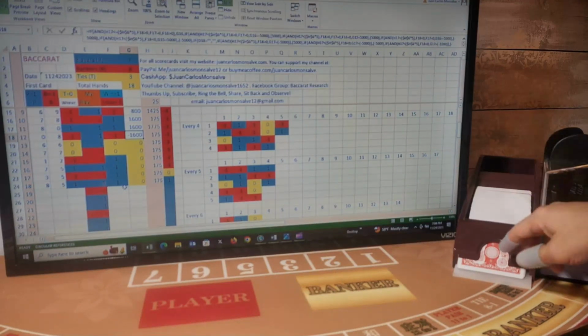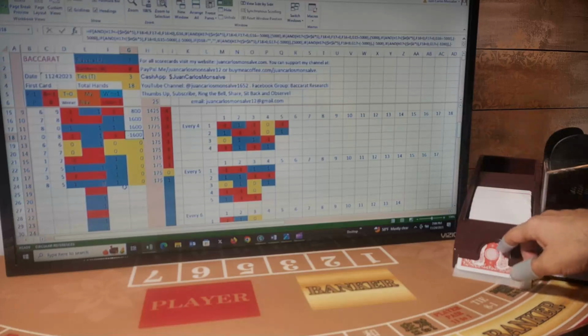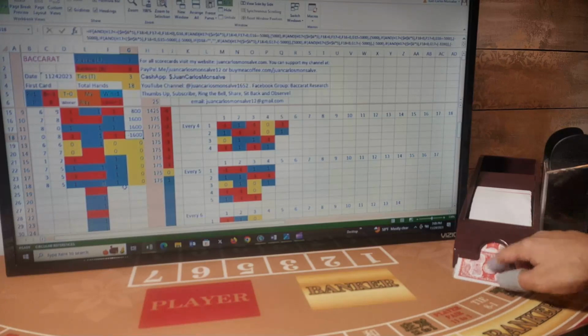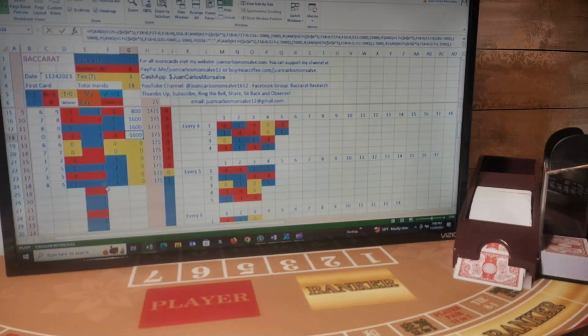So I benefit from those wins. But $175 for probably 12, 15 minutes of work is not that bad. So next hand I will be betting banker.